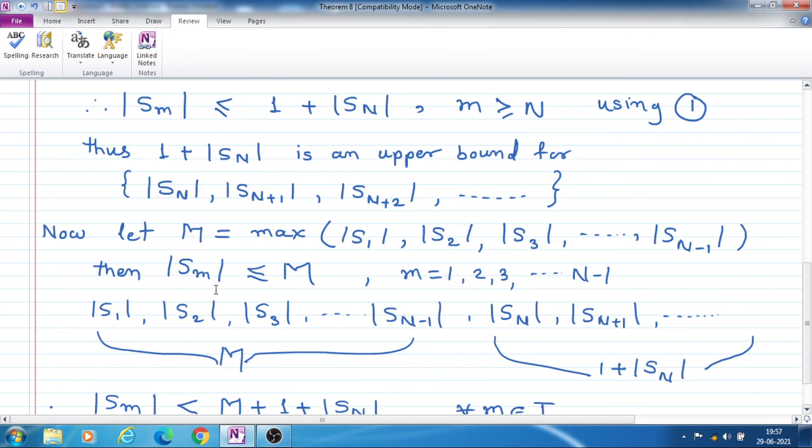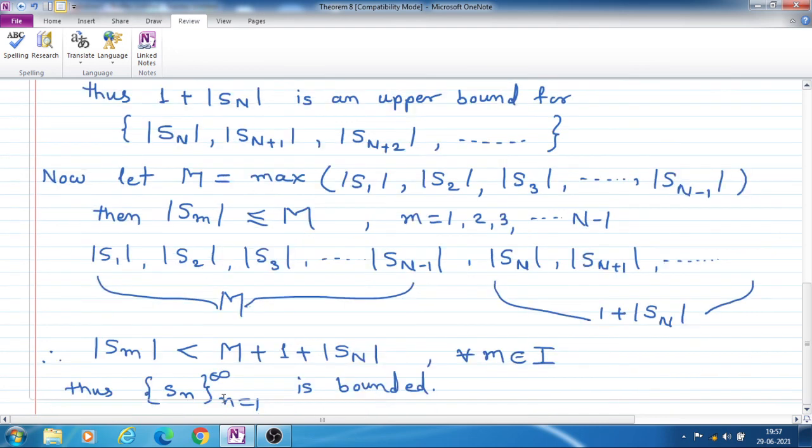Therefore mod Sm is less than or equal to capital M for m equal to 1 to N minus 1. So from 1 to N minus 1 terms, capital M is an upper bound, and from capital N onwards, 1 plus mod Sn is an upper bound.